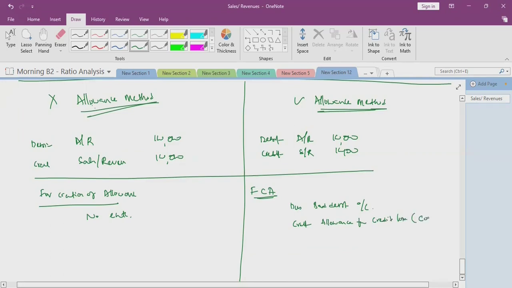This is a contra asset account. We created 3%, that is 3,000. This is income statement. This is contra asset account.